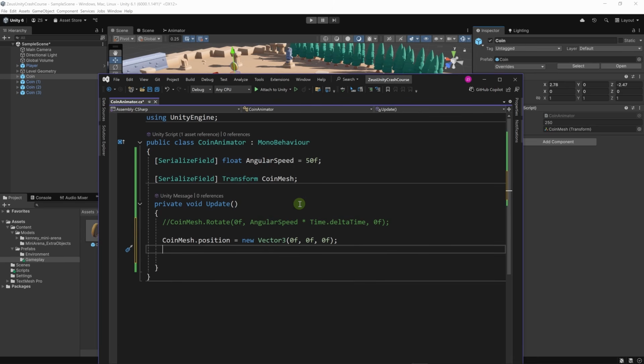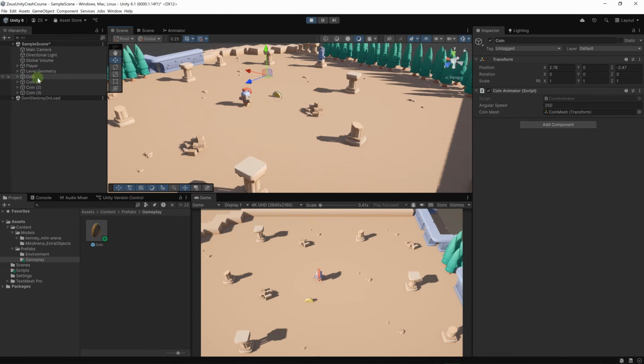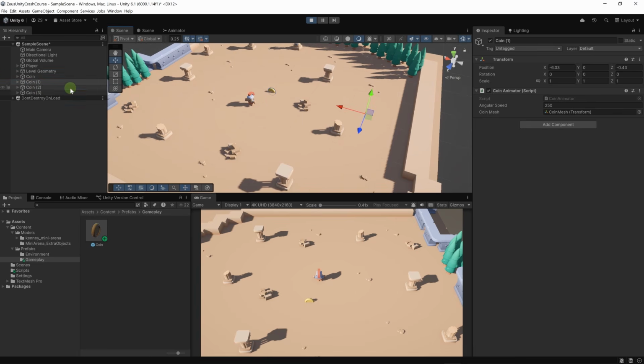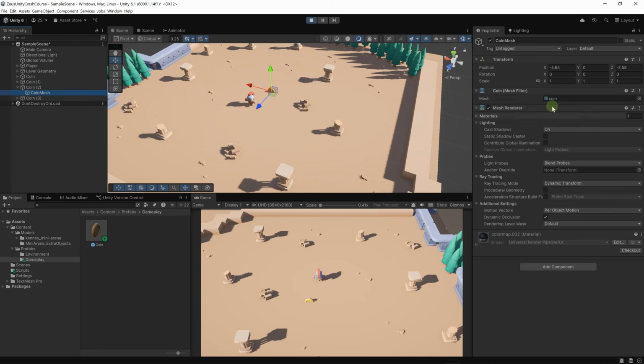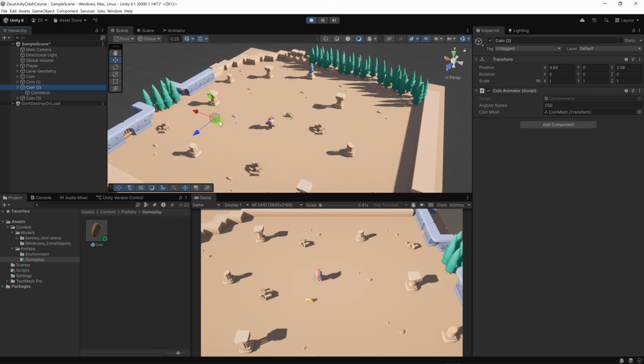If we do it like this, let's run our game. We're doing it in the update method. So when we run the game, we'll get something like this, all the coin meshes. So here we have our coin. This is our first coin, it's here. Our second coin is here, our third coin is here, but the coin mesh is at 0, 0, 0. Here in the inspector it says -4, -2.58, but this is the local position in the local space of the parent, but in fact the global position is at 0. Even if I move my coin, the coin mesh will stay at 0.